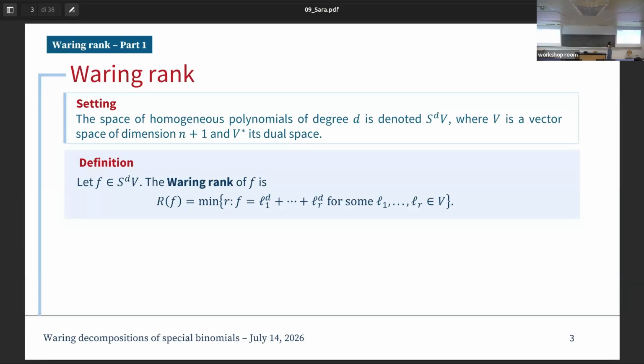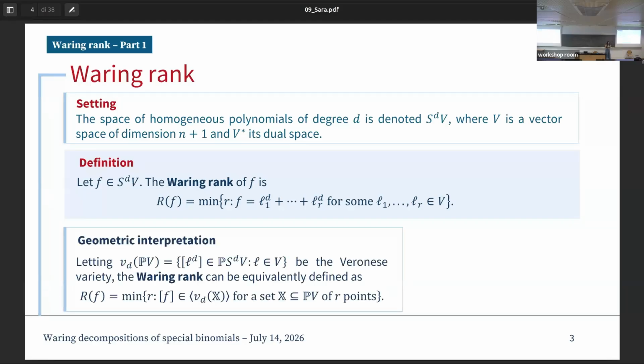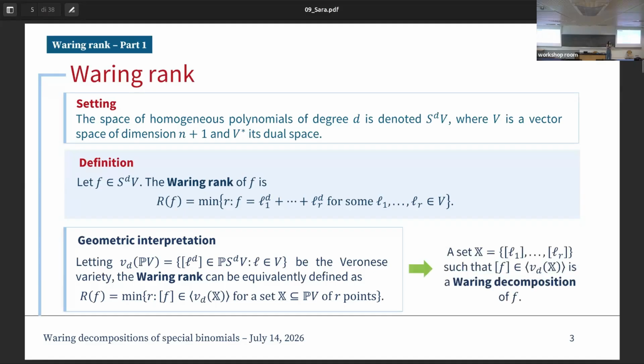Okay, and what is interesting regarding the Waring rank is that it has a really nice geometric interpretation. Okay, so the idea is that if we consider the Veronese variety, then the Waring rank can be seen in an equivalent way as the minimum number of points such that [F] is spanned by the set of points. Okay, and this means that we can consider this set of points, that in this case we call X, which can be called a Waring decomposition of our polynomial.